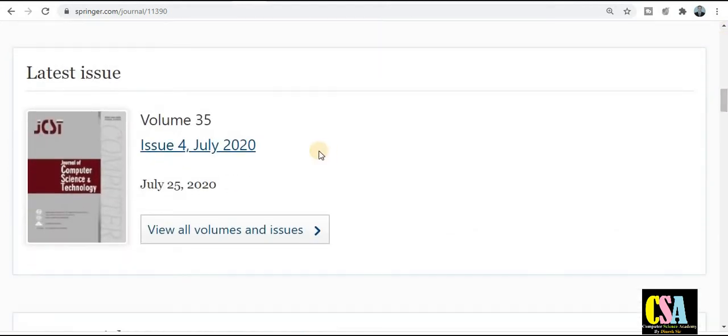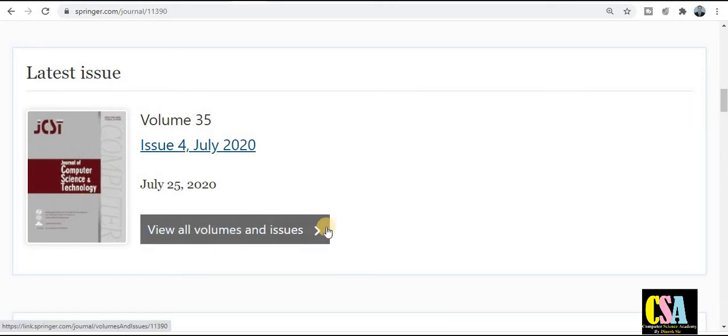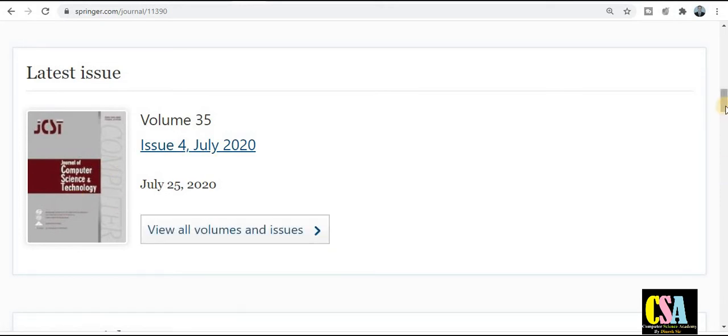Now the latest issue: this is the volume published in issue 4, July 2020. On the 25th of July 2020 they published their recent issue. If you want to explore this issue, you can go to this particular section.